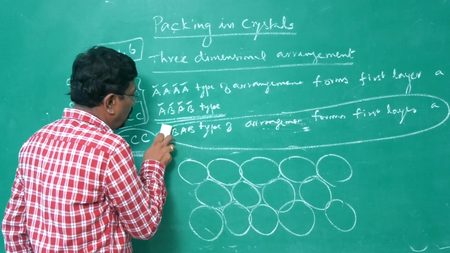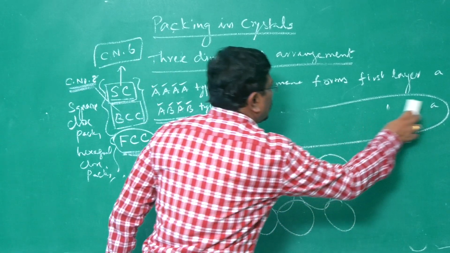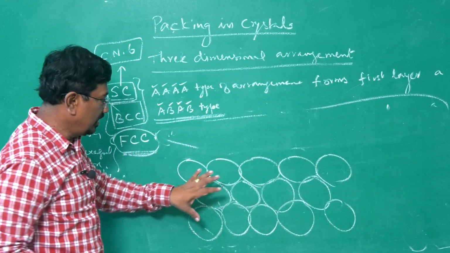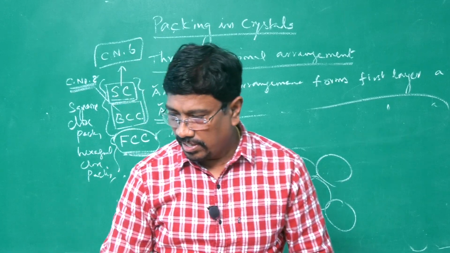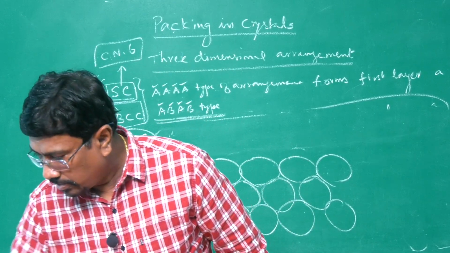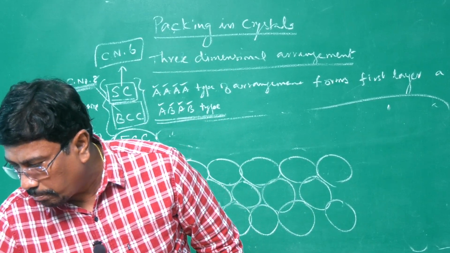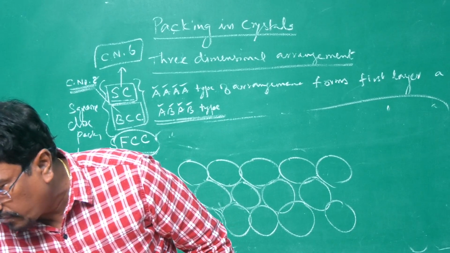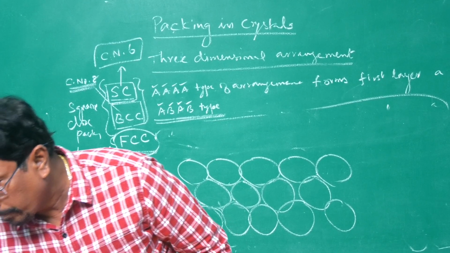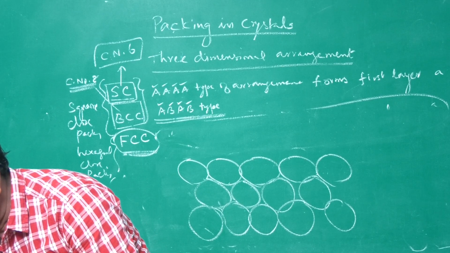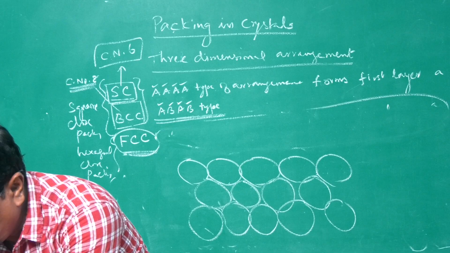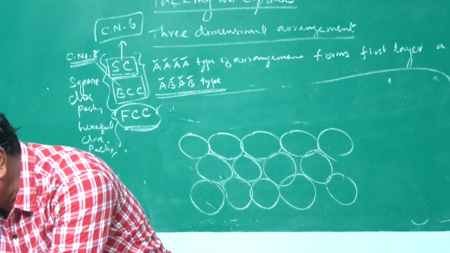So let us forget about this AB now, first layer. The first layer is always of this type in the case of FCC. Always this type, not this type. In simple cubic and body-centered cubic, the first layer is of this type. Do you understand? Here all the atoms are arranged horizontally and vertically.